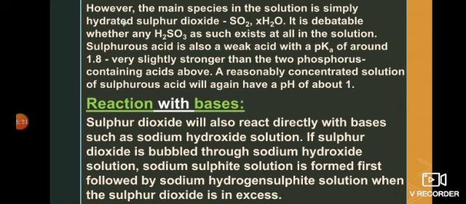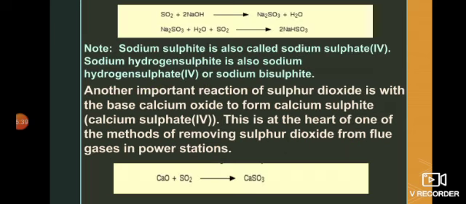Reaction with bases. Sulfur dioxide will also react directly with bases like sodium hydroxide. If sulfur dioxide is bubbled through sodium hydroxide solution, sodium sulfite solution is formed first, followed by sodium hydrogen sulfite solution when the sulfur dioxide is in excess. Look at the reaction: when sulfur dioxide is treated with 2 moles of sodium hydroxide, it results in the formation of sodium sulfite along with water. In the same way, when further sulfur dioxide is passed through that solution which contains sodium sulfite along with water, it results in the formation of sodium hydrogen sulfite, also known as sodium hydrogen sulfate(IV) or sodium bisulfite.